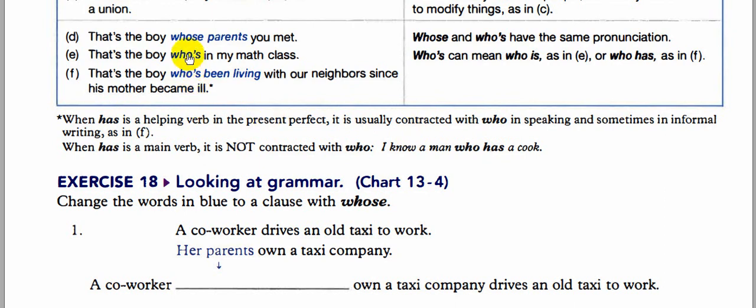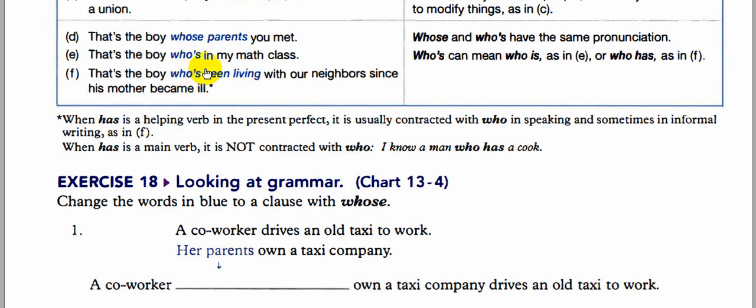Okay, as in this example. And this example here is present simple, but it is contracted with is. The other one is has, and this one is relating to has. Don't forget that point. They have the same writing, who apostrophe s, who apostrophe s, but this one is different from this one. This is is, but this one is has. This one is a present simple, this one is a present perfect continuous.